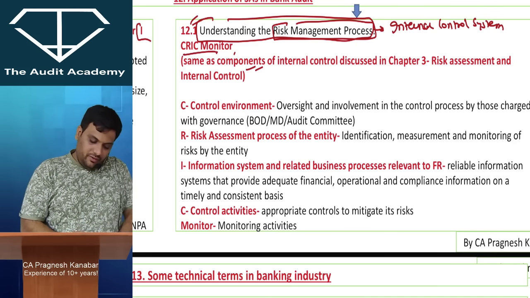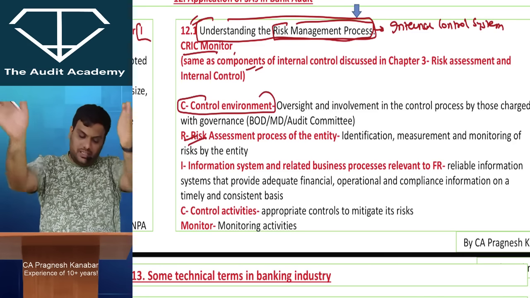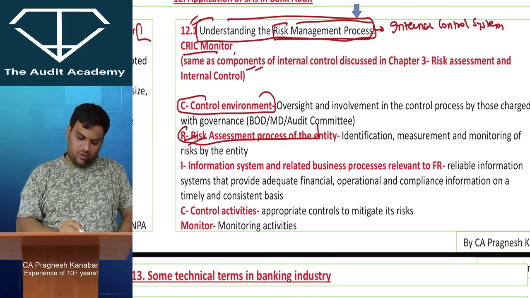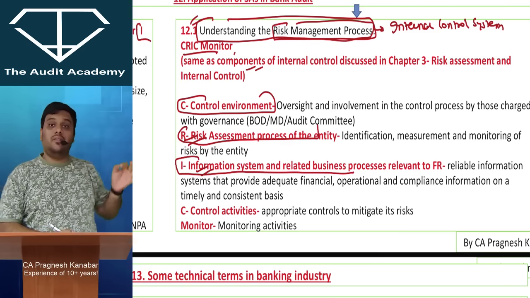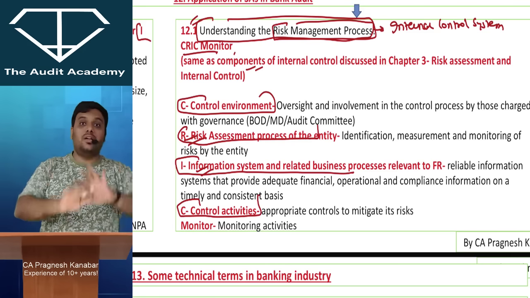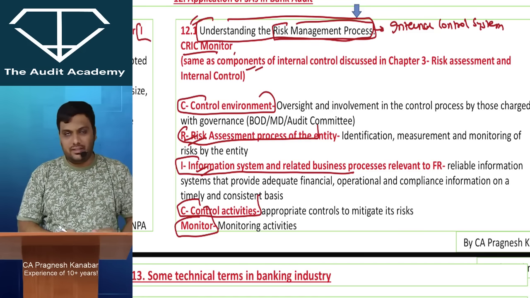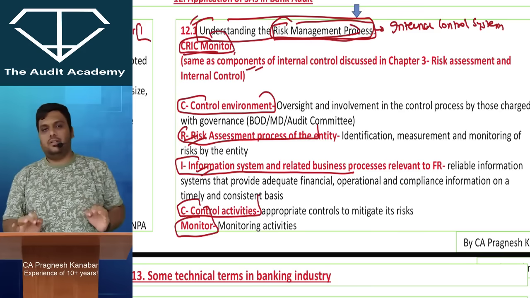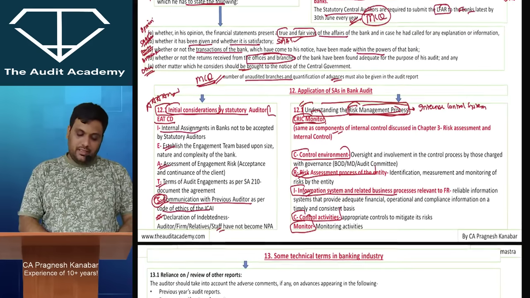So, quick summary: first, have a proper control environment, work culture. Then a proper risk assessment process of the entity; they should sit and think what can go wrong, how much can go wrong. Then set up a proper information system relevant to financial reporting, the accounting system. Then proper control activities over it. And then also monitor the entire system. If they have this, then they have a good risk management process. So please ensure that you are reading it properly.